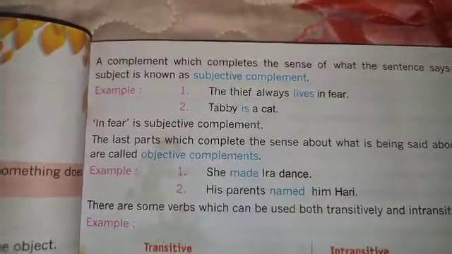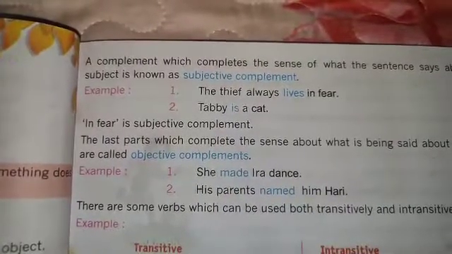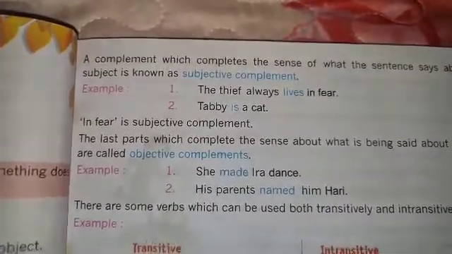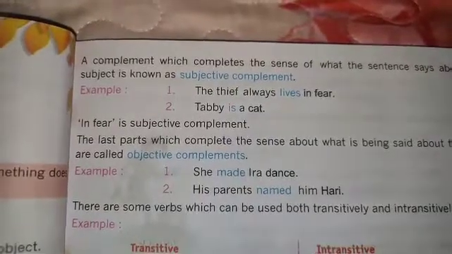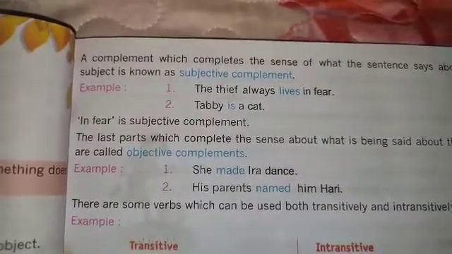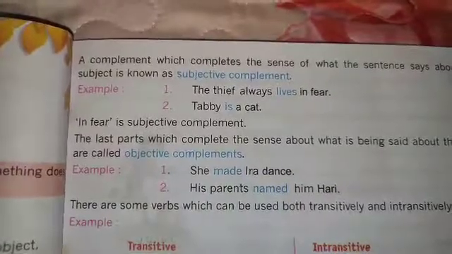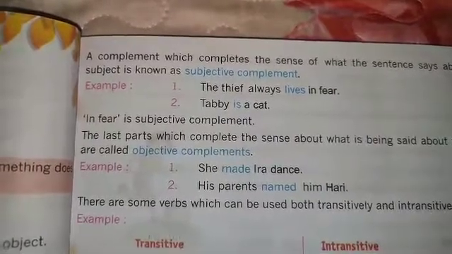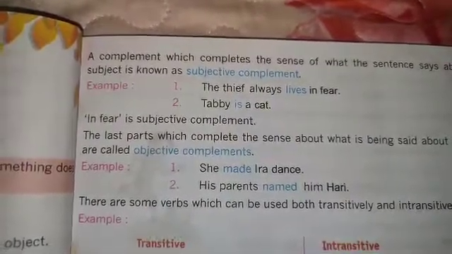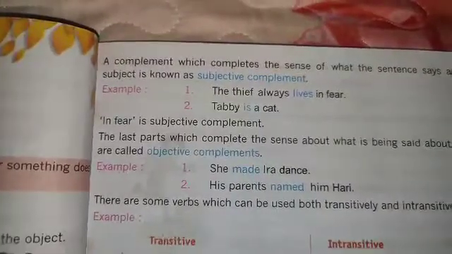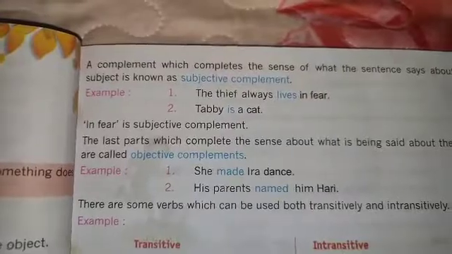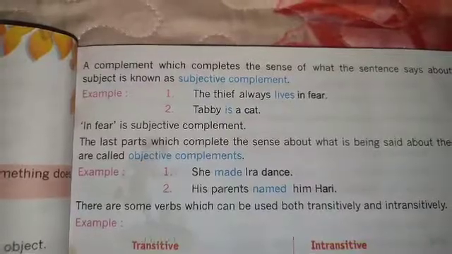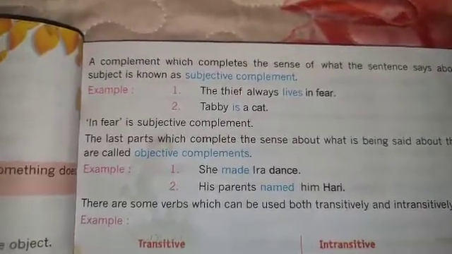For example, a thief, one who steals things from a house. They are called thieves. The thief always lives in fear. So here is the subjective complement about the thief, the subject here. The thief is the subject, and lives is the verb. Always lives in fear is the subjective complement. The next one is Teddy is a cat. So here we are complementing about Teddy, which is a cat.